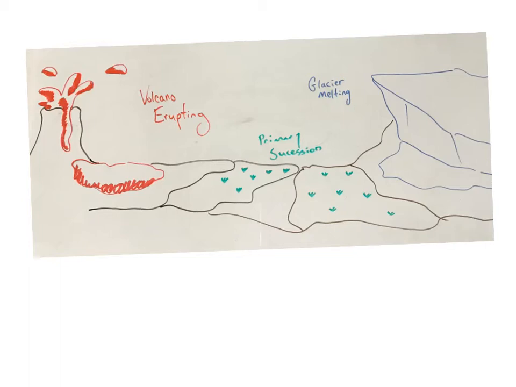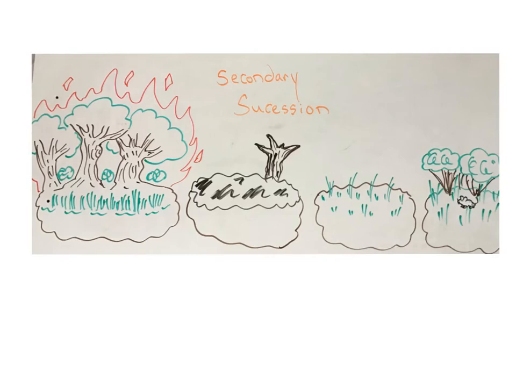This is a very slow process, especially of new life in an area that's never had it before. It's very hard to get that place suitable for a really diverse ecosystem. So primary succession is also not super common. More commonly, we will see secondary succession.